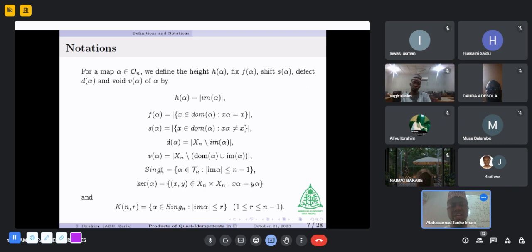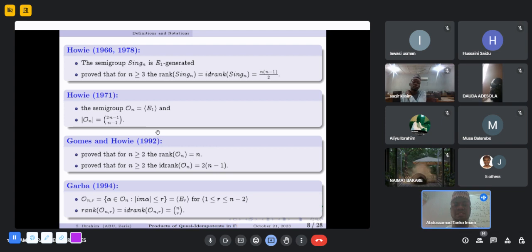We have the void of alpha, that is the size of Xn minus the domain of alpha union the image of alpha. And Sin n, we refer to all those maps in Tn such that the size or the height of the image is less than or equal to n minus 1. And we have the kernel of alpha, that is the pairs of points in Xn cross Xn in the domain of alpha such that the image of x equals the image of y. And we have Kn,r, the alpha belonging to Sin n such that the height of the image of alpha is less than or equal to r, and the range of r is 1 to n minus 1. So these are the related works we reviewed in the literature.